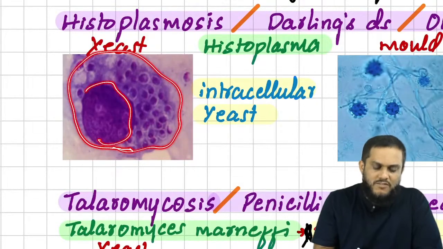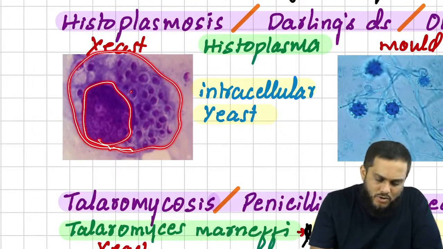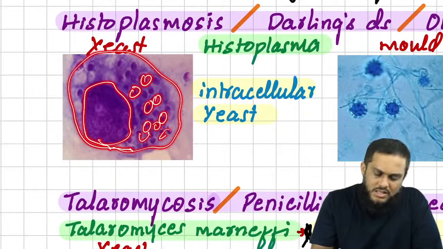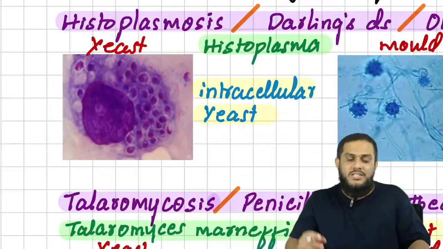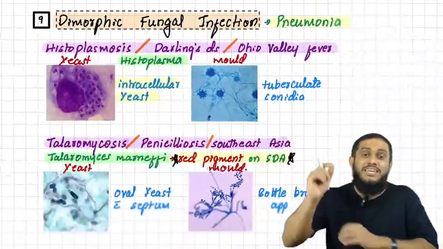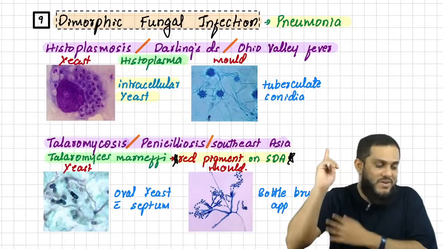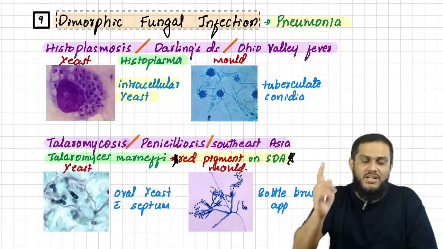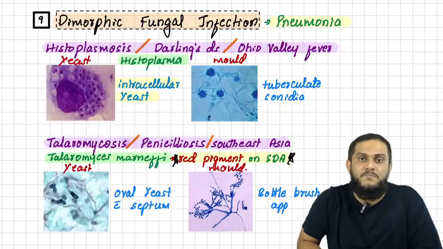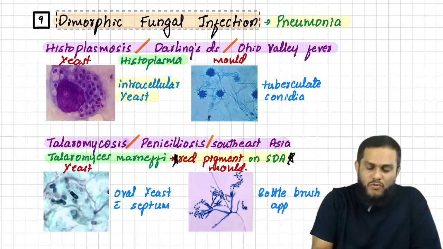This is the nucleus of the macrophage. Within the macrophage, what do you see? These are yeast cells. Intracellular yeast: Histoplasma. So if you see yeast cells within the macrophage, you have to say it is Histoplasma, because we have only one intracellular yeast. That is Histoplasma.